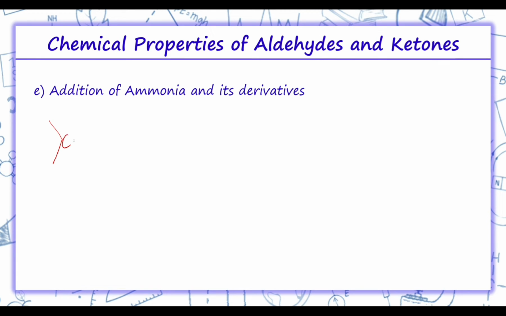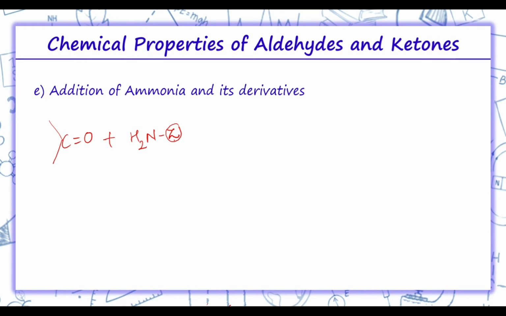Moving on to addition of ammonia and its derivatives. So we have aldehydes or ketones reacting with ammonia. Here ammonia, which we write as NH3, is written as H2N and one H remains free, this Z. This Z can be anything because we have to perform the addition reaction of ammonia and its derivatives.